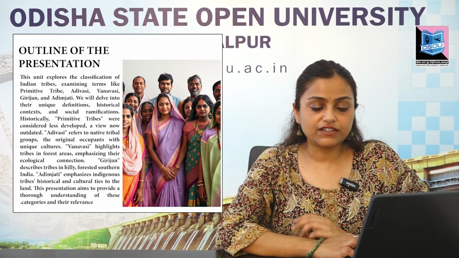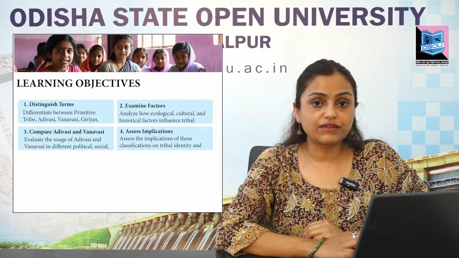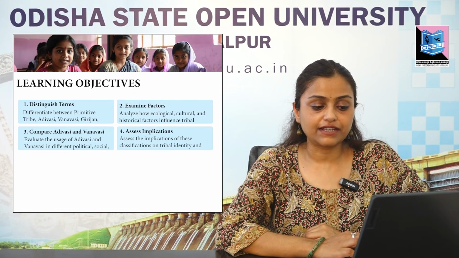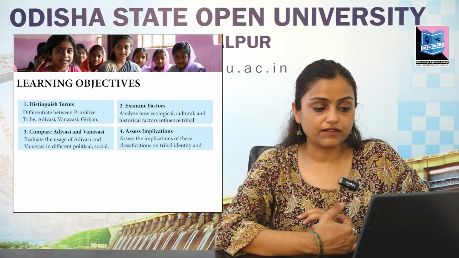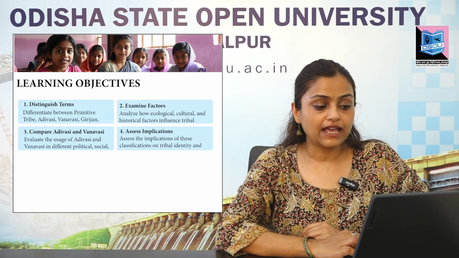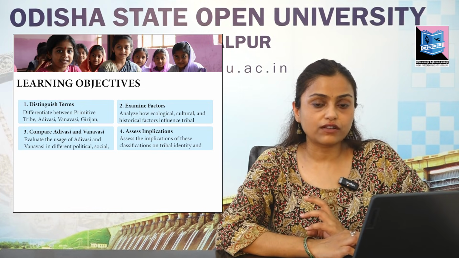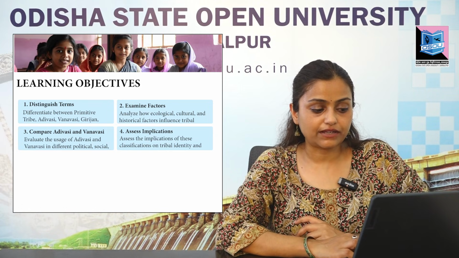Now, by the end of this module, you will be able to distinguish terms, that is primitive tribe, Adivasi, Vanvasi, Girijan and Adim Jati. You will also be able to provide real world examples to illustrate the differences and examine factors, and also explain how ecological, cultural and historical factors shape the tribal communities.